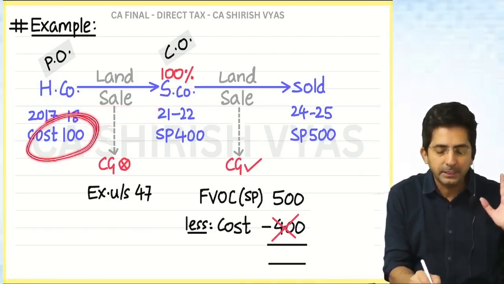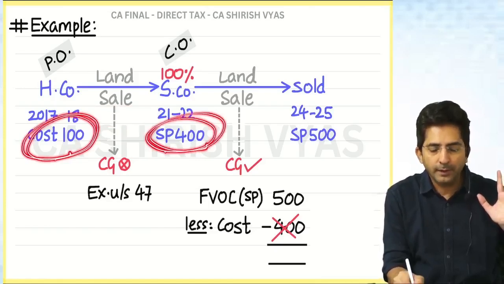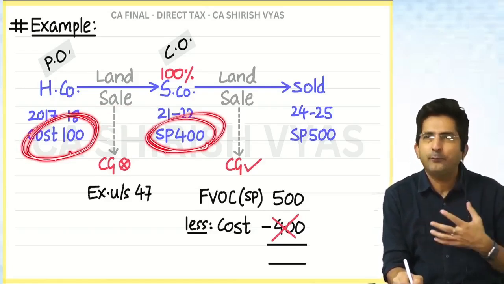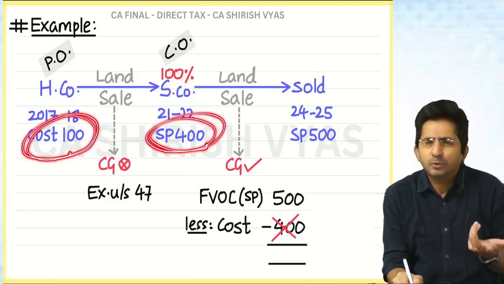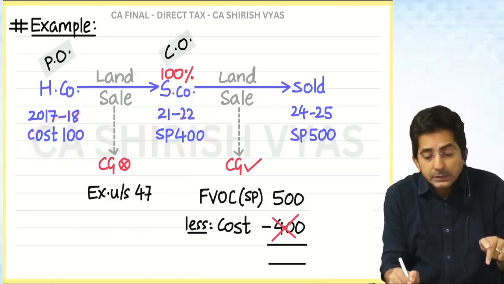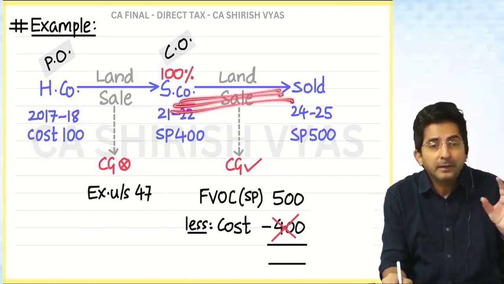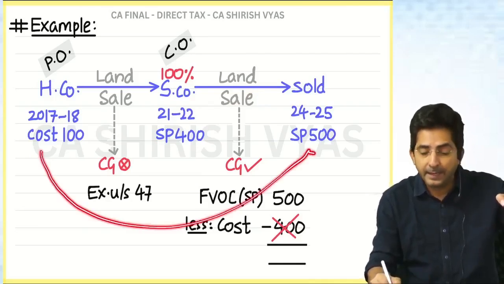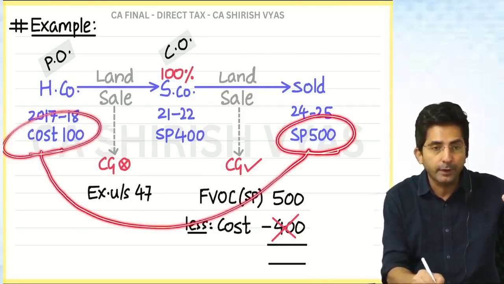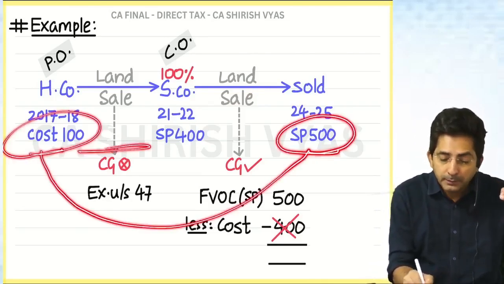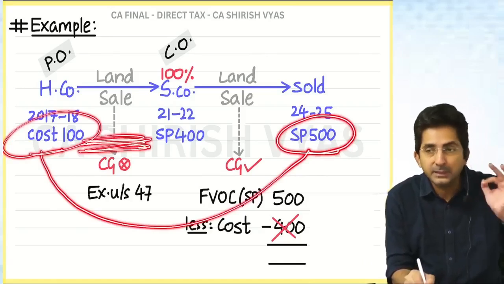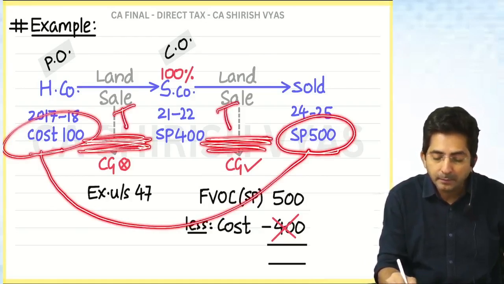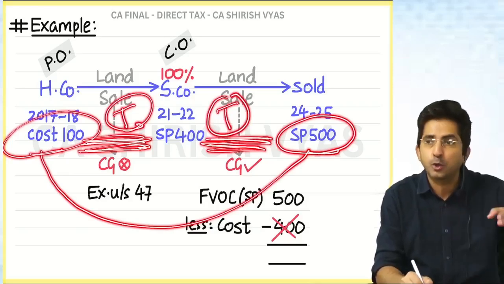Yes, the land appreciated from 100 to 400. But since the land was with subsidiary, which is as good as my company only, I felt the gain is not realized. So that's why government also didn't tax. But now since the land has gone out, the gain is realized and now government will tax the entire gain. Entire means 500 minus 400. And in this process, this thing which was exempted, even this is becoming taxable. And even this is becoming taxable. Both the gains are taxed together in one shot.